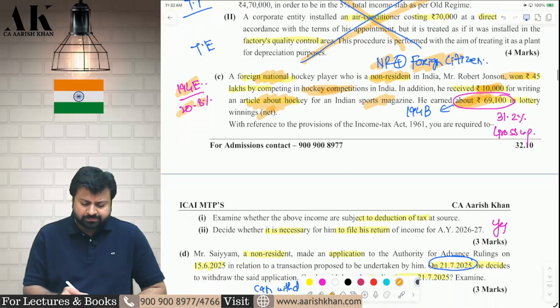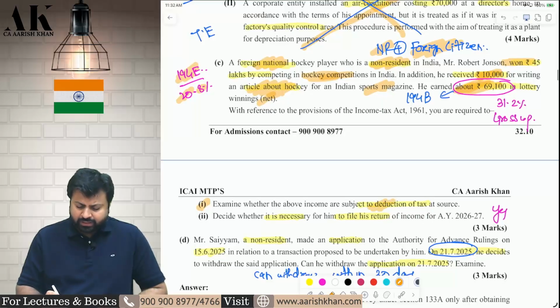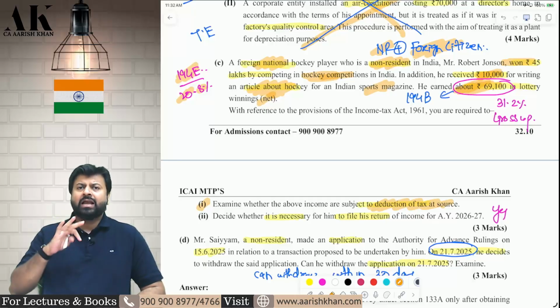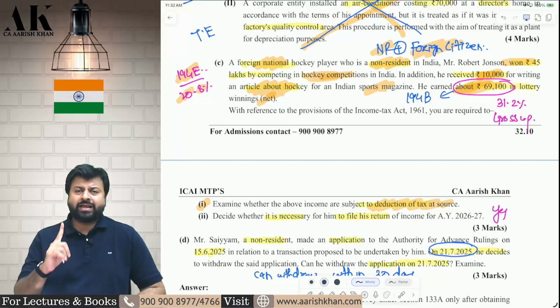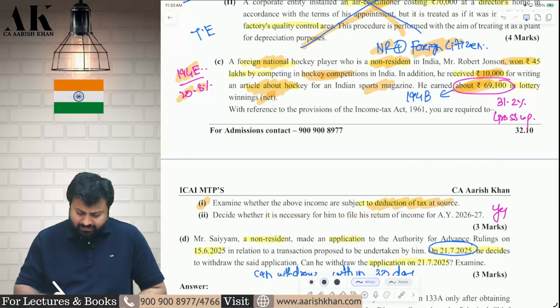So what are the questions? Question number 1. Examine whether the above incomes are subject to deduction of tax at source. Yes, the first income and the second income is subject to deduction of tax under 194E at 20.8% and the third income, that is the lottery income, is subject to deduction of tax under 194B at the rate of 30% plus cess. Whether it is necessary to file the return? Yes.